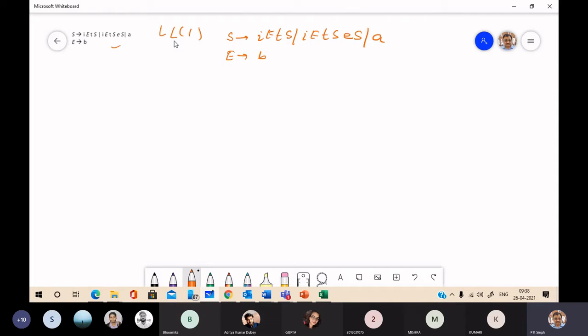So see this production. We have a production of this form A goes to alpha beta 1 | alpha beta 2, where alpha is this, and beta 1 here is epsilon and here it is ES. So what we have to do, we have to left factor before going for LL1 parsing. Okay, so just see.